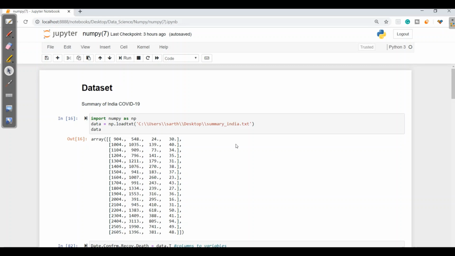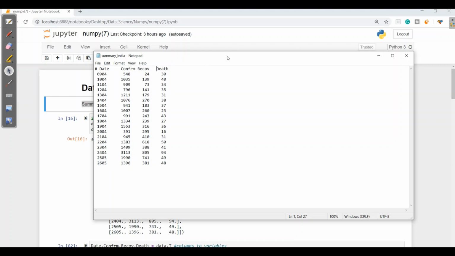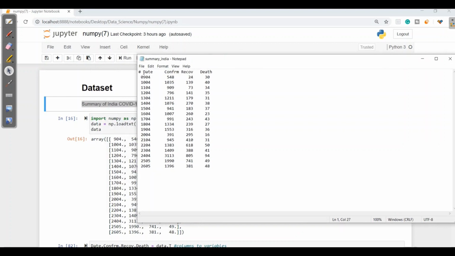Hi, welcome to NetSet. Today we will see how to load a text file having a data set. Here I am taking a data set of the summary of India COVID-19 in the form of TXT. The date was 26 April, so I'll make a change. Here it is from 9 April to 26 April, where we have confirmed rate, recovered rate and death rate.